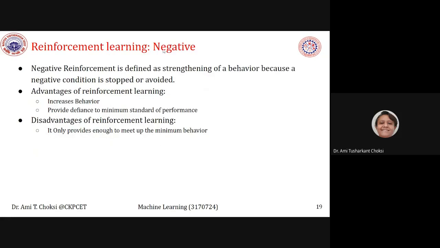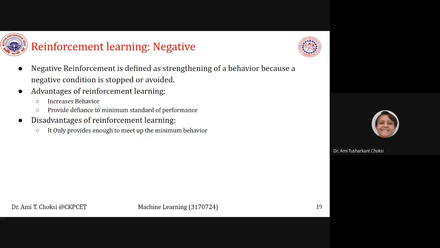Now we want to have the idea about negative reinforcement learning. What does that mean? Negative reinforcement is defined as strengthening of a behavior because a negative condition is stopped or avoided. So what is the case of advantages?